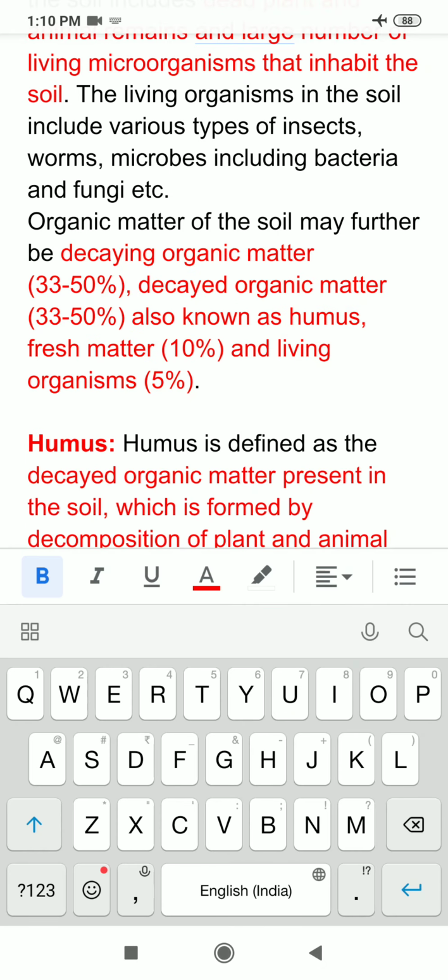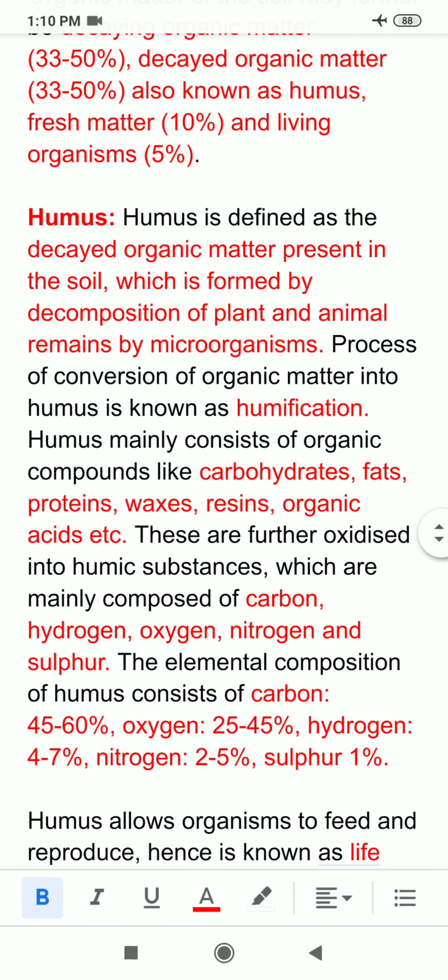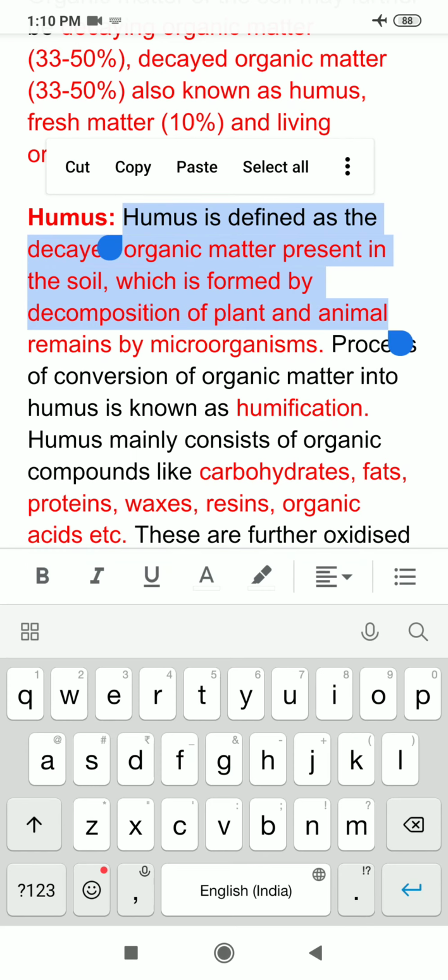So next I am coming to humus. I told you what is humus? Decayed organic matter is known as humus. Humus is defined as the decayed organic matter present in the soil. And how is it formed? It is formed by the decomposition of plant and animal remains by microorganisms.